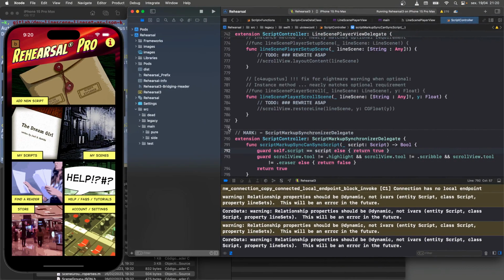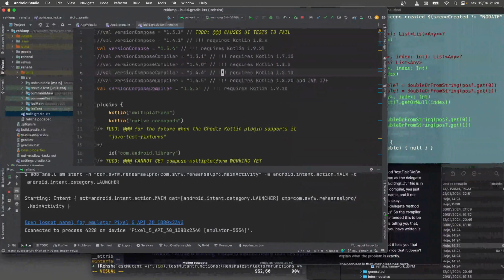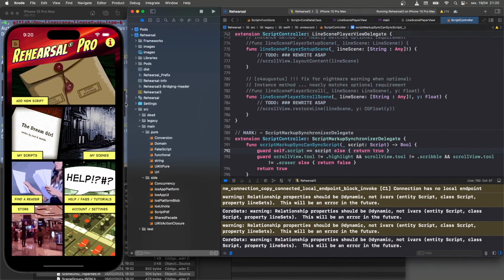I've been working on a long task to fix a bug, and I've been working on it crazily for months because I've decided to do a major rewrite of a portion of the legacy code into a new approach that will be platform independent, meaning it's written ideally in Kotlin, and I'll go over that a little bit now.